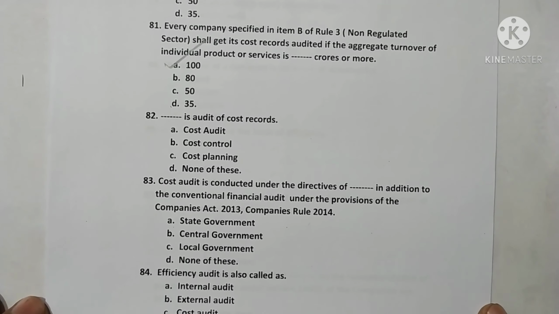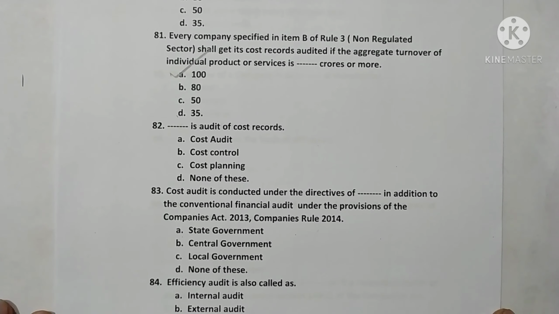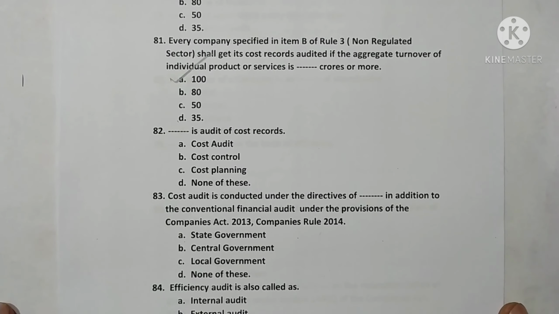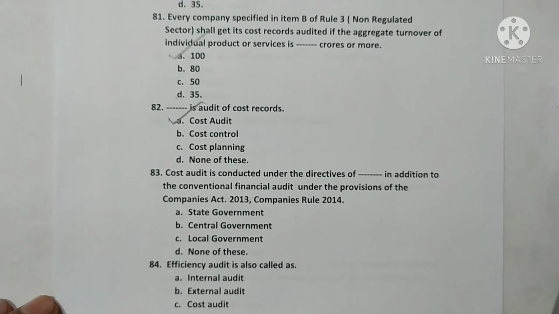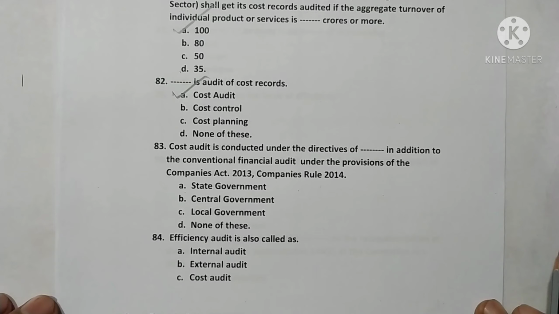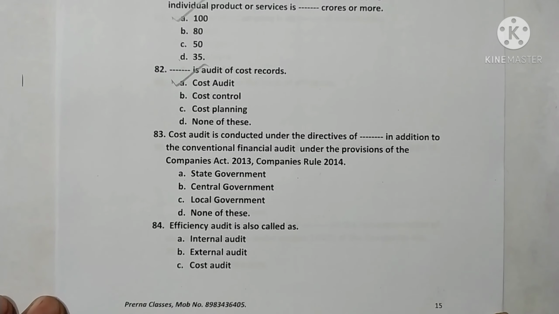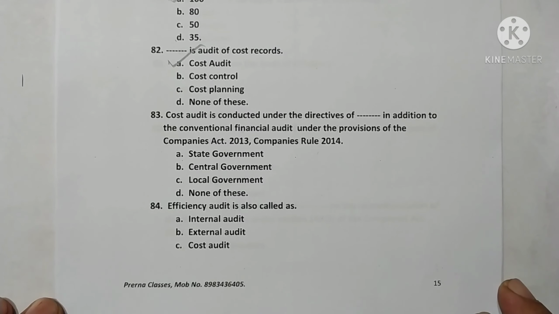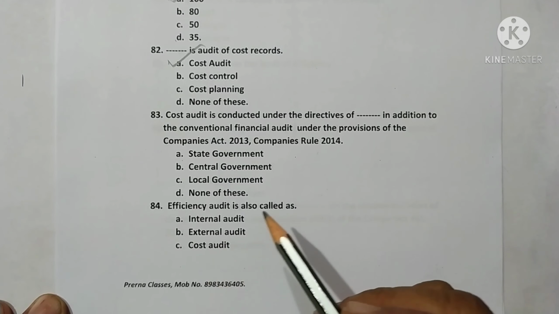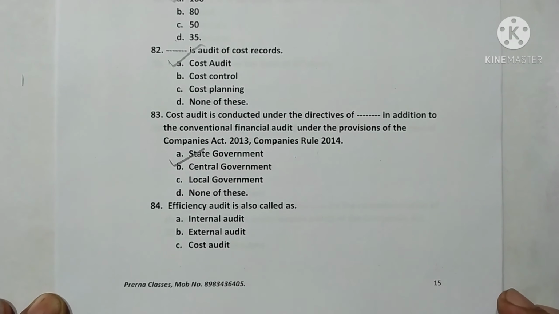Dash is an audit of cost records. Options are given: cost audit, cost control, cost planning, and none of these. Here option A is correct. Question next. The cost audit is conducted under the directives of the dash, in addition to the conventional financial audit under the provisions of the Companies Act 2013 and Companies Rules 2014. Here, direction of the central government. Option B is correct.